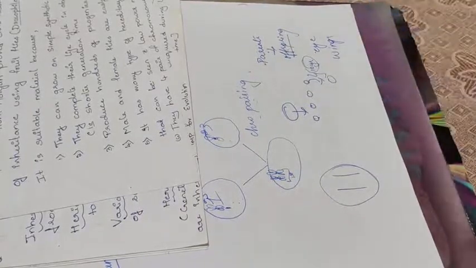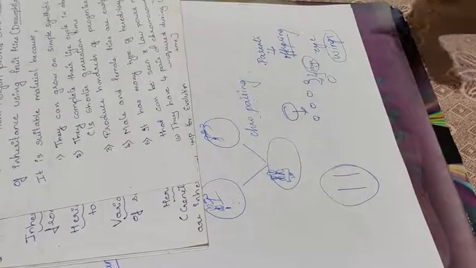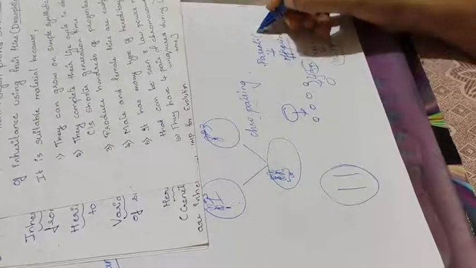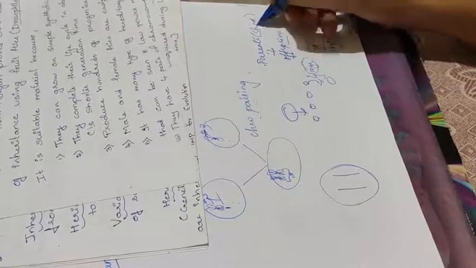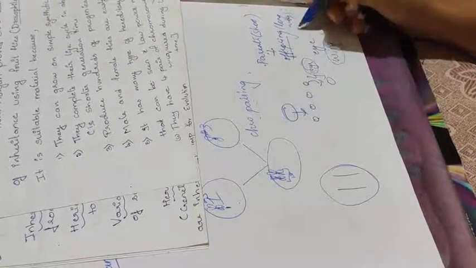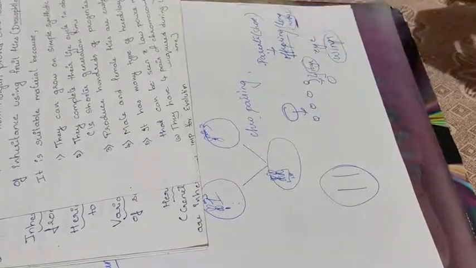Some might have short wings, or some might have long wings. These characters are genetic, hereditary. Suppose the parents have short wings, and in the offspring you can see long wings. This is a variation, and it is not simply a variation. It is genetic, that is, heritable variation.